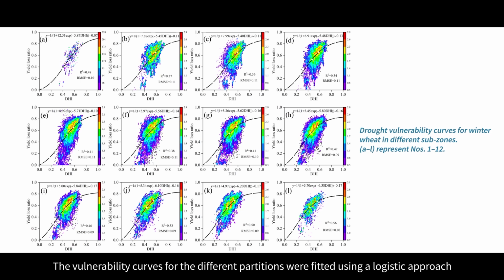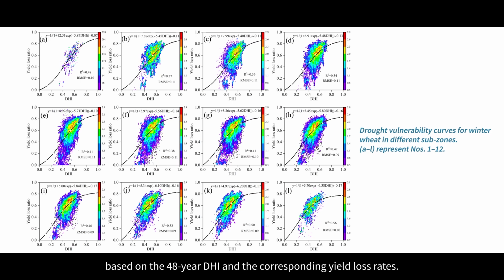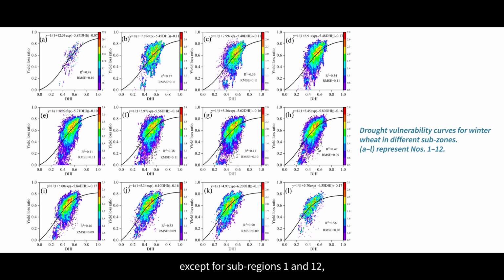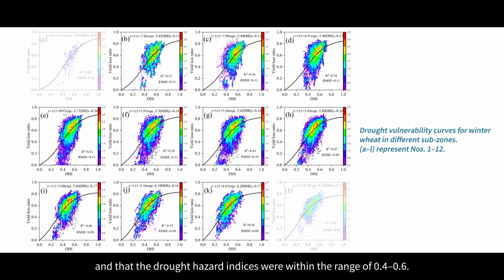The vulnerability curves for the different partitions were fitted using a logistic approach based on the 48-year DHI and the corresponding yield loss rates. The distribution of the drought intensity in the other subzones was similar, except for subregions 1 and 12, and the drought hazard indices were within the range of 0.4 to 0.6.